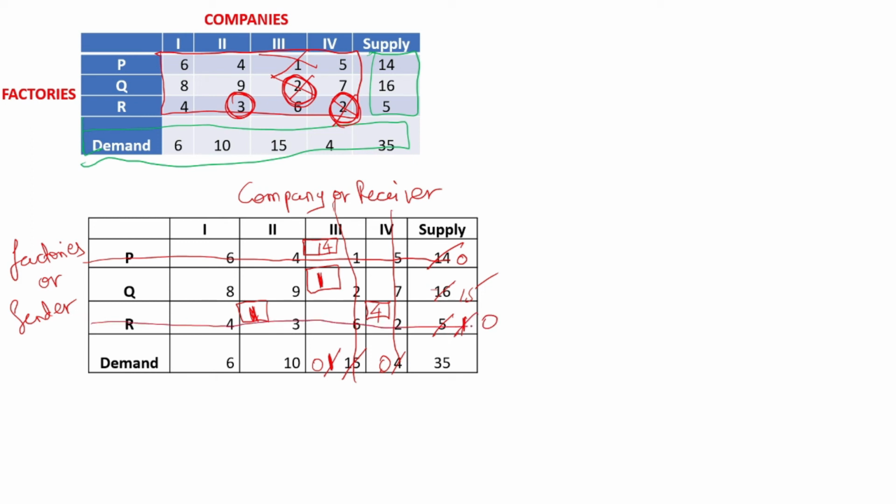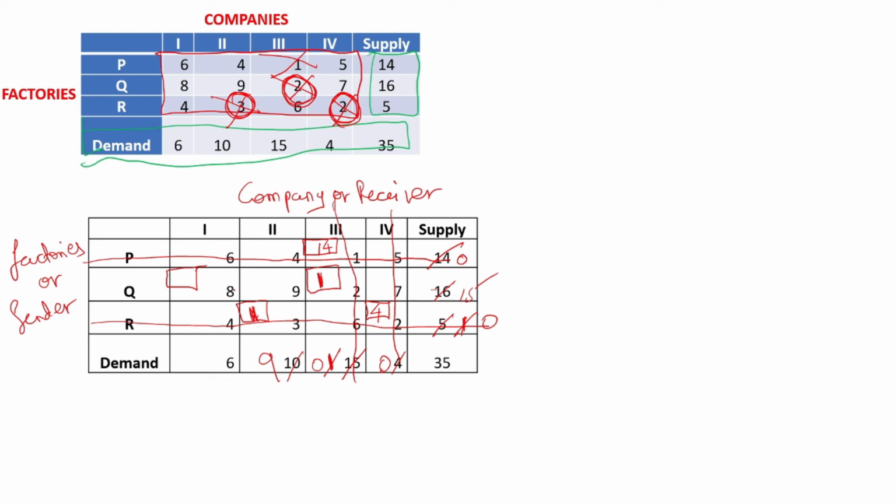So cancel R. Whoever has become 0, no items left with them, or no items needed by them, just cancel them. So company 2 got only 1 item. He actually needed 10. Okay. So 1 item he got out of 10, so 9 is still remaining. Now 3 is also done. Now see over here, only 2 values are left, 8 and 9. Rest all are already cut. Okay. So out of 8 and 9, which is the smallest? 8. So mark that with the rectangle.